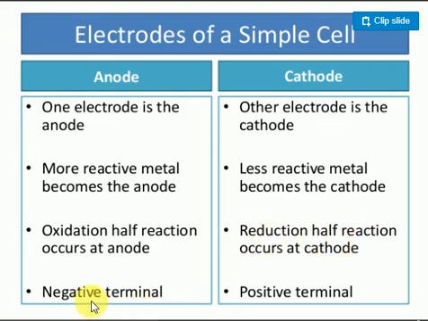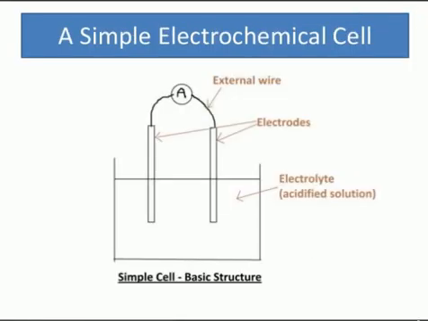Negative terminal: generally the anode is the negative terminal. When is it negative? If the cell is producing electricity. If the cell is taking electricity, it acts as a positive one. Here, the cathode is a positive terminal only. Remember this, there is a difference between the electrolytic cell and the electrochemical cell.